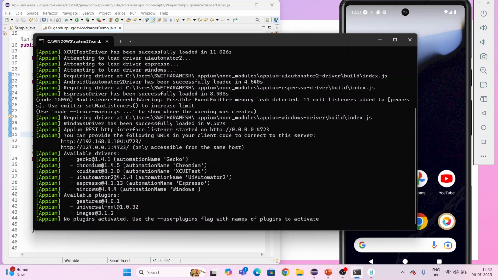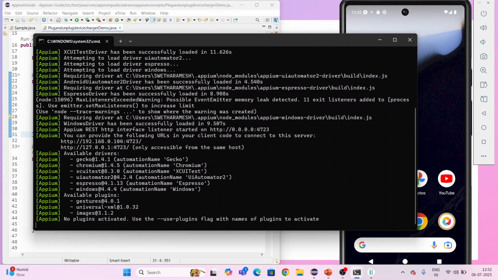Suppose in your app, I want to place an order. I'm placing the order, in the process. What happened? The battery was down, and I just connected the charger. So how will the particular app react? Will placing the order stop? That type of behavior I need to check.